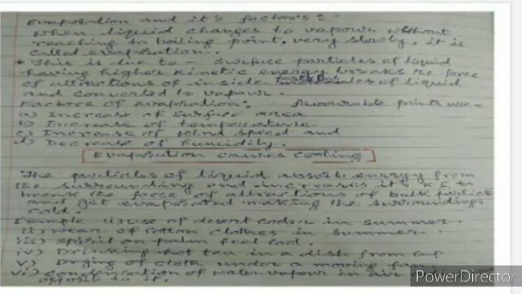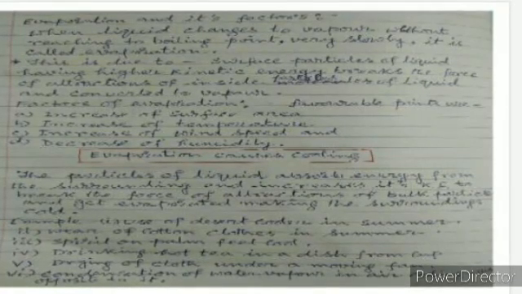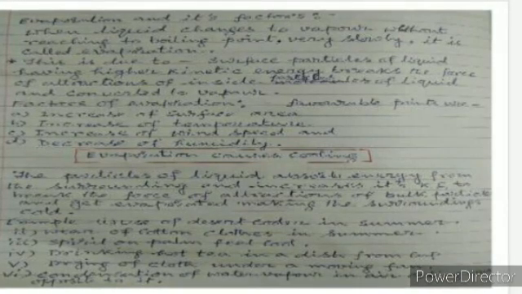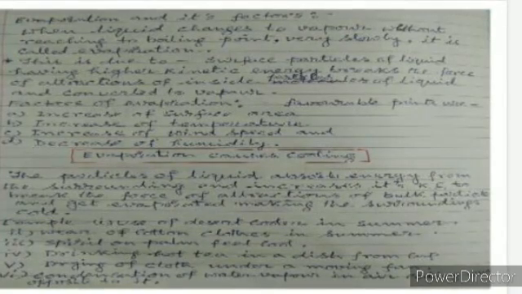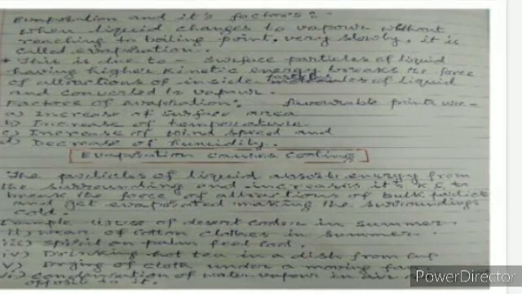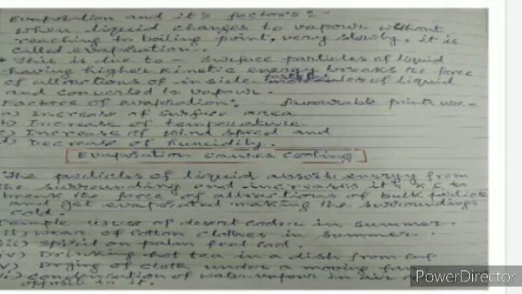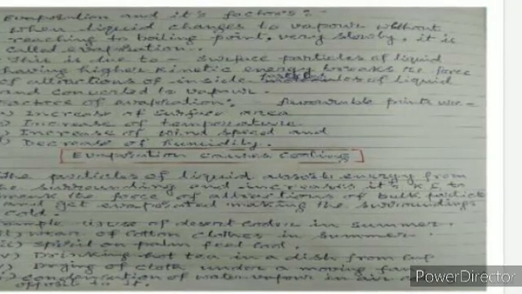Factors of evaporation. Favorable points are increase of surface area, increase of temperature, increase of wind speed and decrease of humidity. Evaporation causes cooling. The particles of liquid absorb energy from the surroundings and increase their kinetic energy to break the force of attraction of bulk particles and get evaporated, making the surroundings cold.